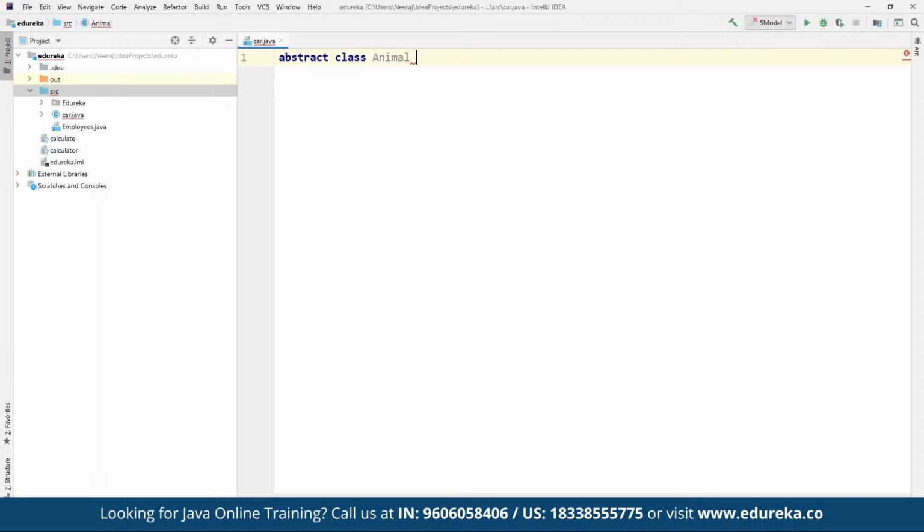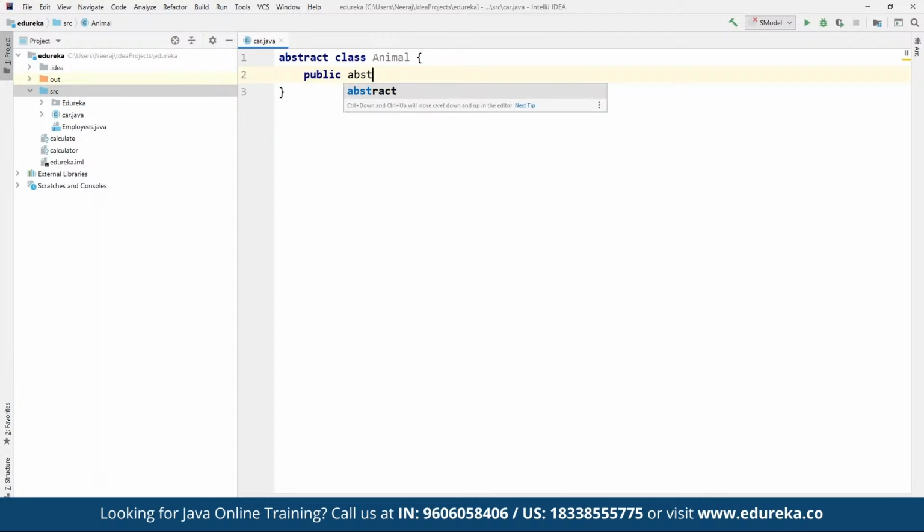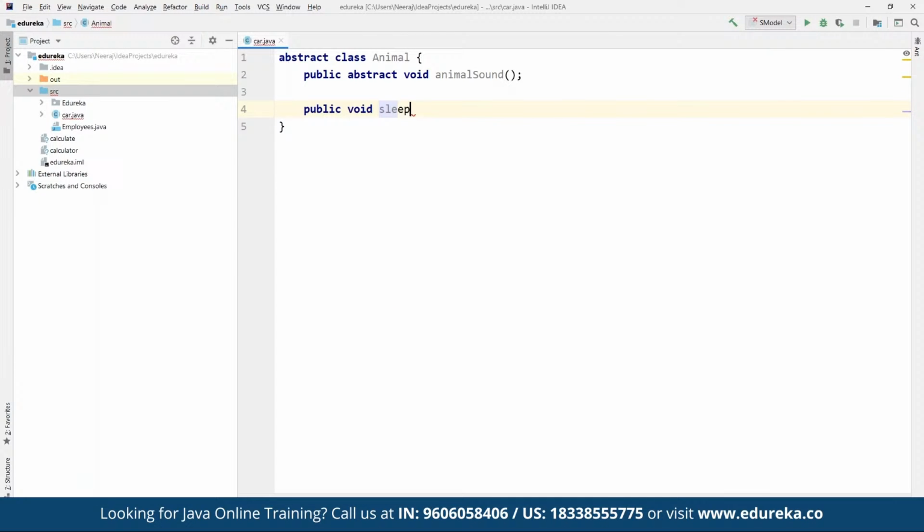In here we can define an abstract method as well. It can be any physical feature of any animal that we are going to refer to. For example, here we define a public abstract void animalSound. Suppose here we can also define a public void sleep.